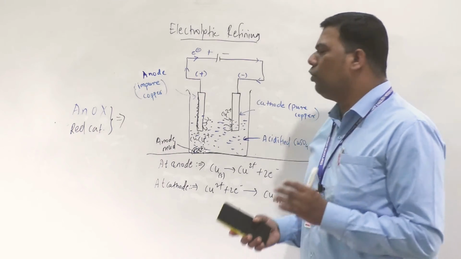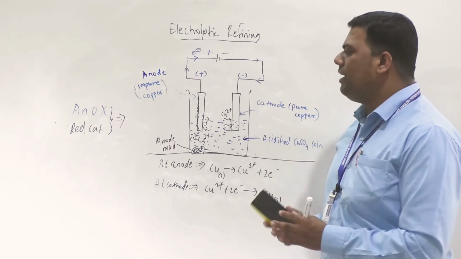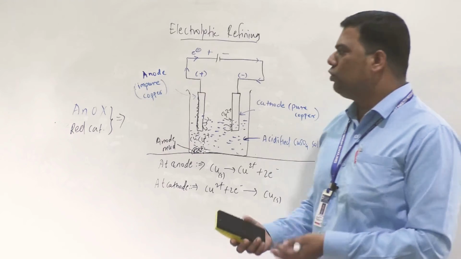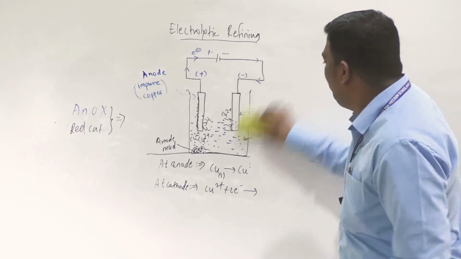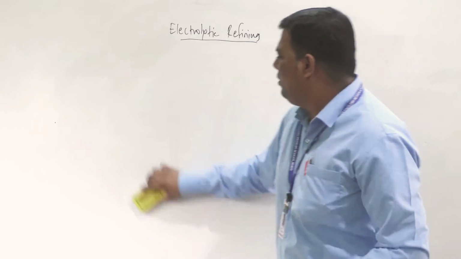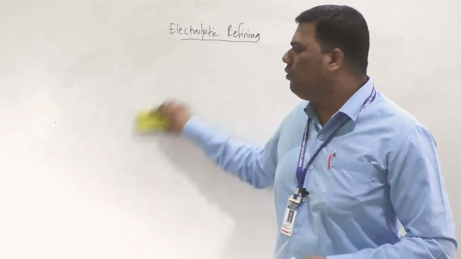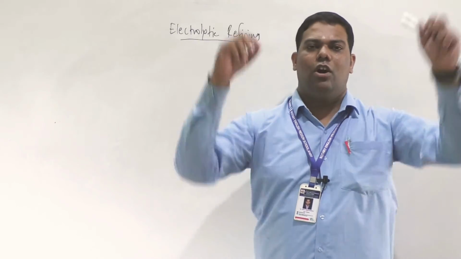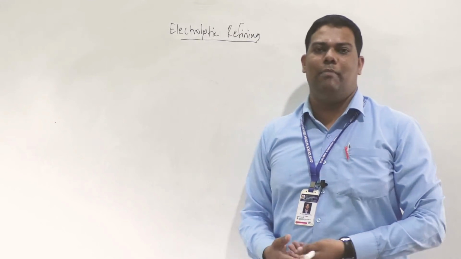One thing you keep in mind, very important: anox and redcat. After that we will move towards the next point, which is alloys. Alloys means, as you know, a mixture of metals, or we can say a homogeneous mixture of metals.